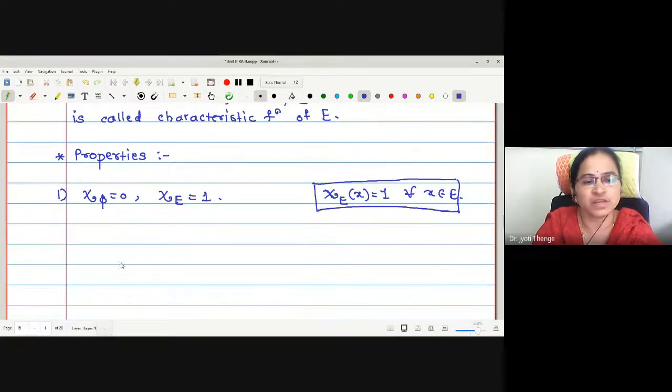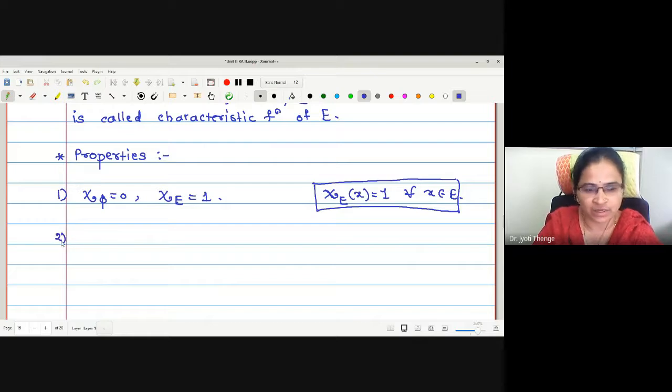Okay. What is the meaning of χ_φ then? χ_φ of x is 0 for all x in φ. But there is no x in φ actually. Therefore, we were writing conventionally that the characteristic function of the empty set is 0. The characteristic function of the set itself is 1.